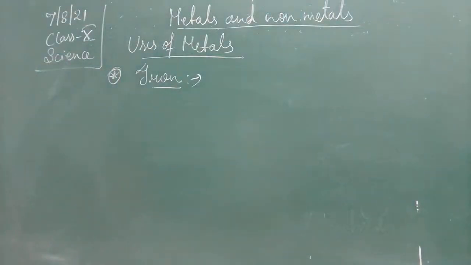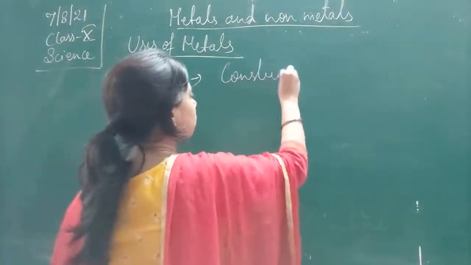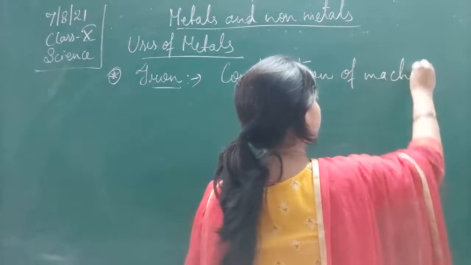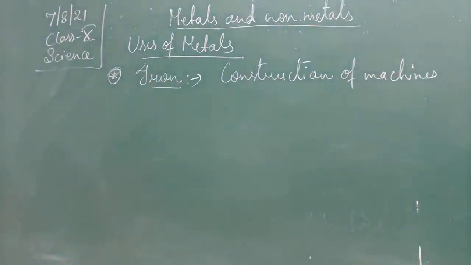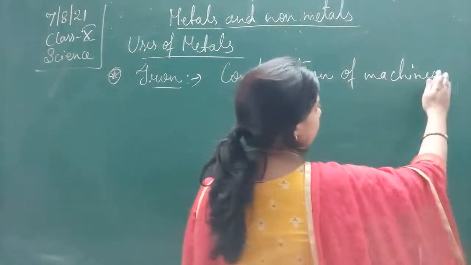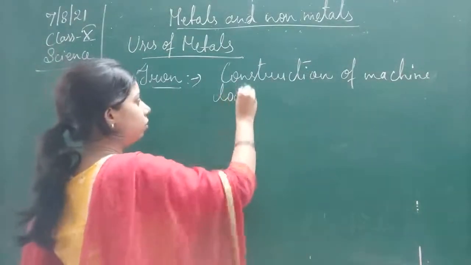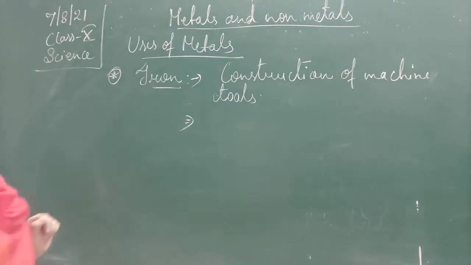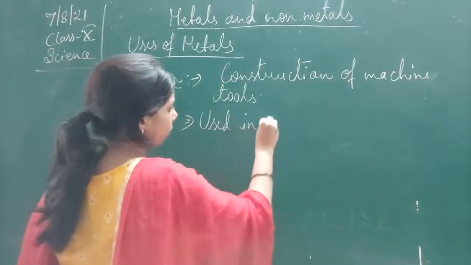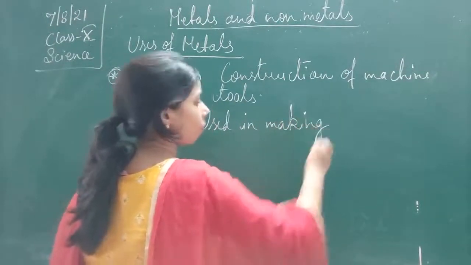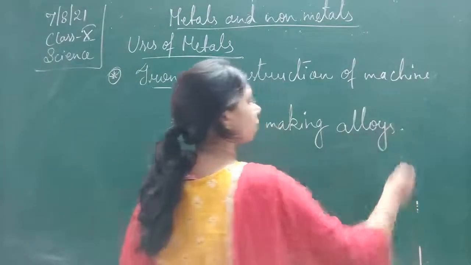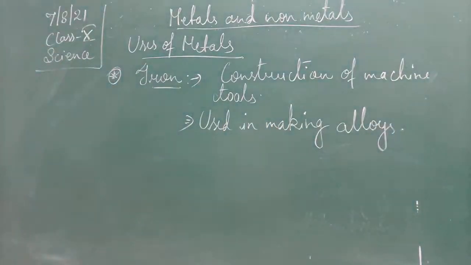So we can say here that it is used in construction of machines, machine tools, and in making alloys like stainless steel.